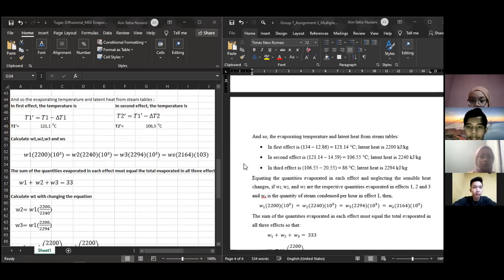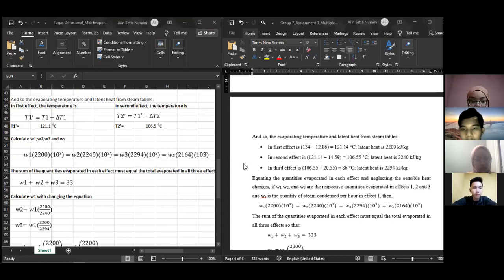So the evaporating temperature in the first effect is 134 minus 12.86, which equals 121.50 degrees Celsius.